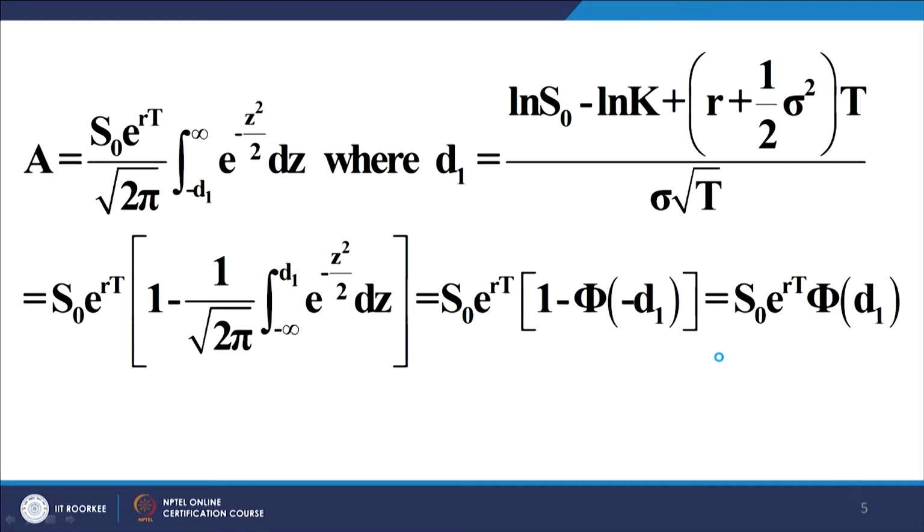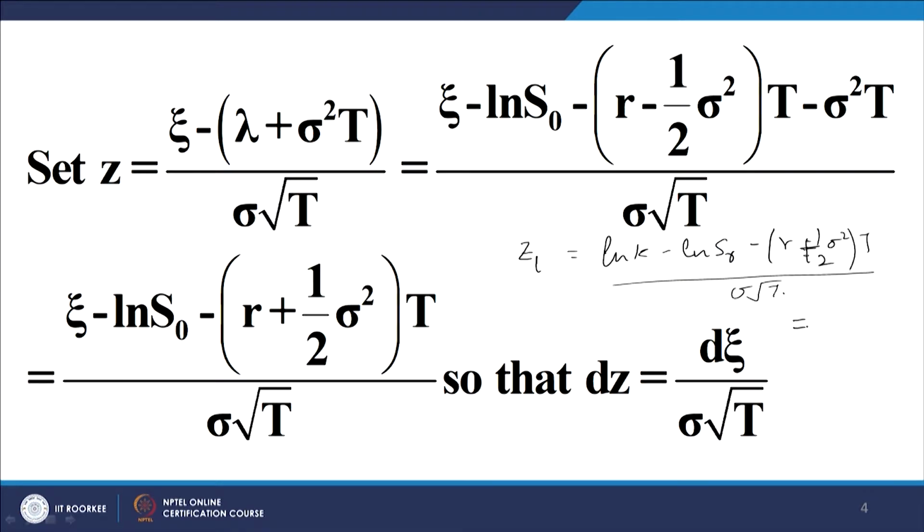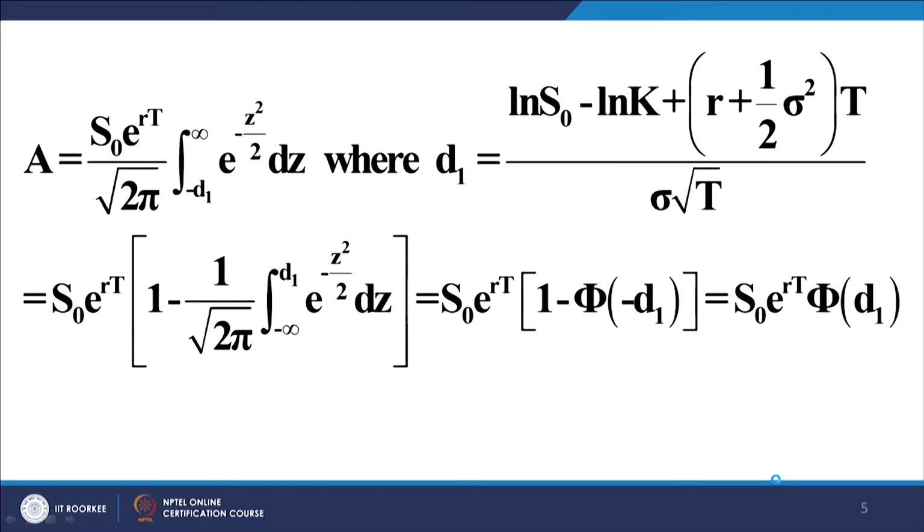You can look at this. This expression is nothing but minus d1. If you put the signs here, this expression turns out to be log of h0 upon k plus r plus 1 by 2 sigma square upon sigma root t, which is nothing but d1, so minus d1. So, the lower limit is minus d1.